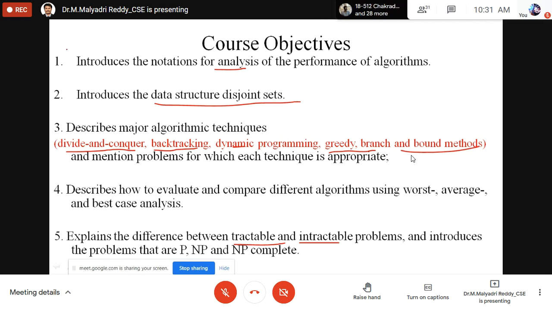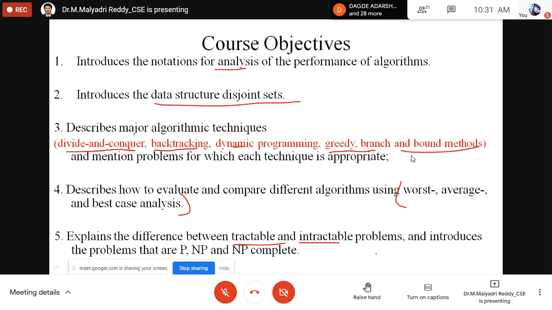The main one is design and analysis. Second one is sets. Next one is the different techniques we have to use to implement different types of problems. Next, different algorithms and their order of growth. Order of growth means, in different situations, what is the complexity of the given algorithm? Suppose merge sort: in worst case, order of n square; in best case, n log n. Like binary search: in the best case, order of 1; in the worst case, log n. And how many steps are required to identify a specific element in that.